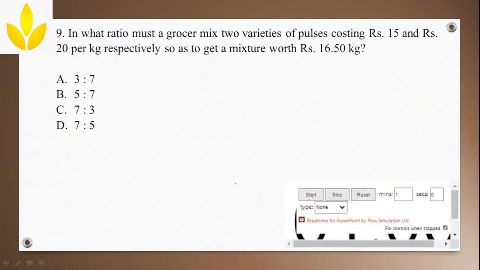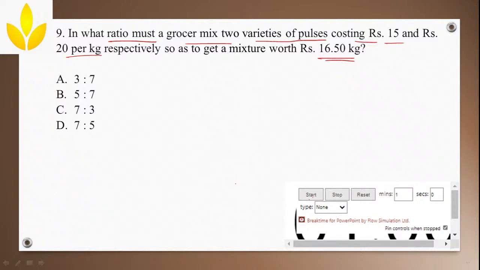Okay. Since this type of question we solved in the mixture and alligation beginning itself, the same thing you have to apply here and try to solve. In what ratio must a grocer mix two varieties of pulses costing rupees 15 and rupees 20 per kg respectively, so as to get the mixture worth rupees 16.50 per kg, correct?